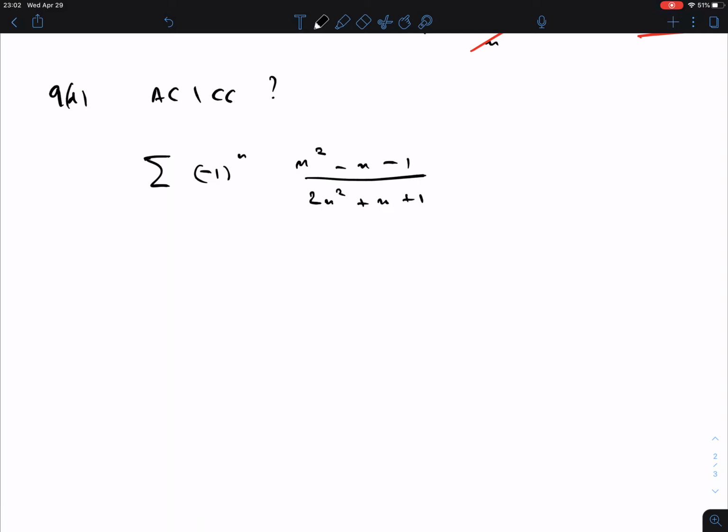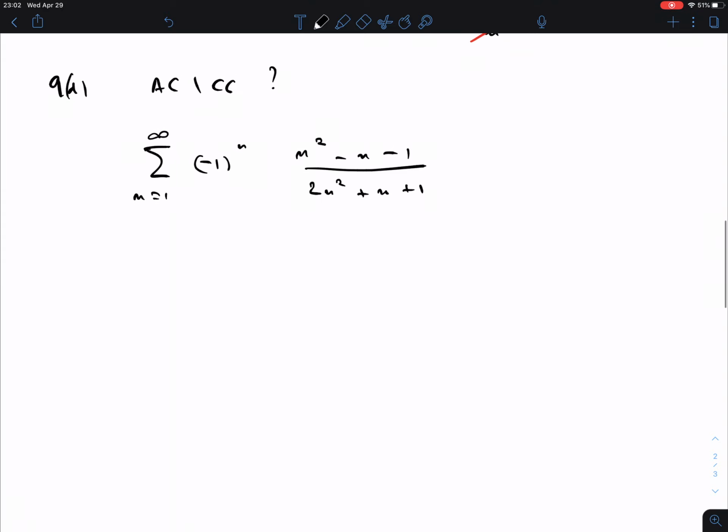Okay, and this was again from 1 to infinity. Well, when a question asks about absolute convergent or conditional convergent, it only makes sense, of course, if there are negative signs. Otherwise, if it's convergent, it is automatically absolute convergent. If there are none, taking absolute value doesn't change anything, so it's kind of a moot question.